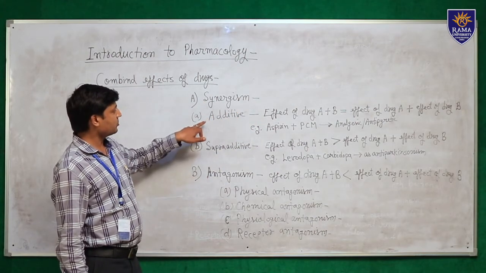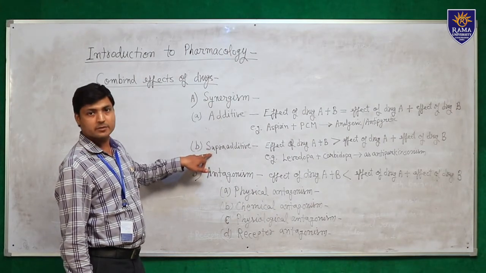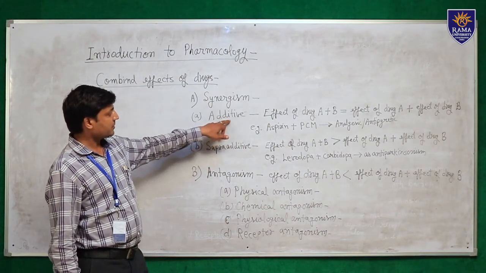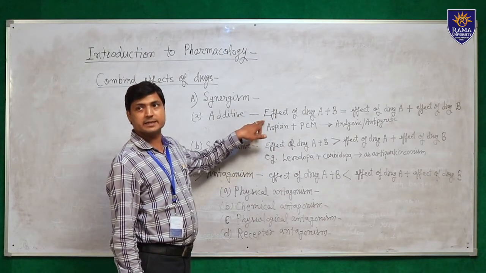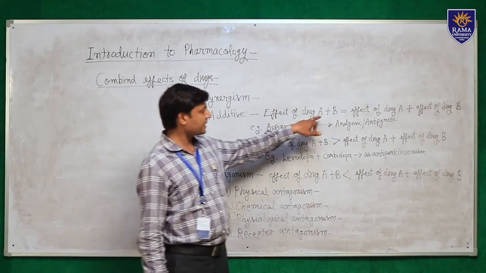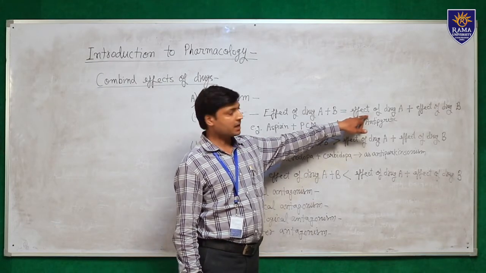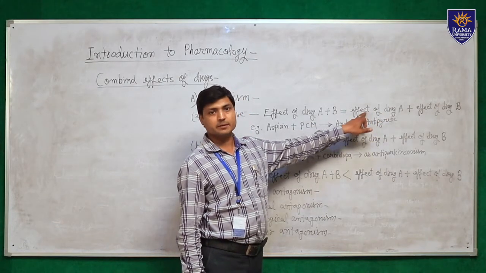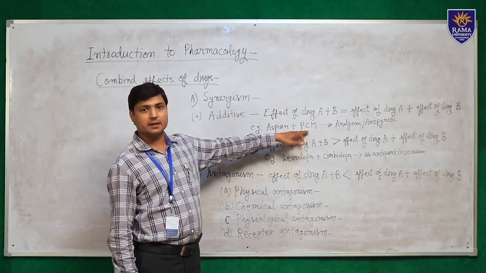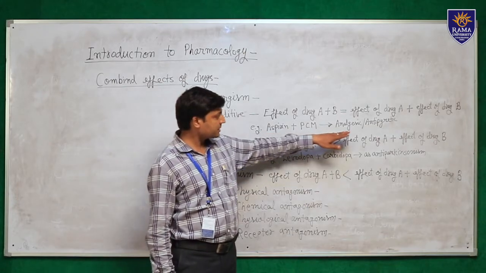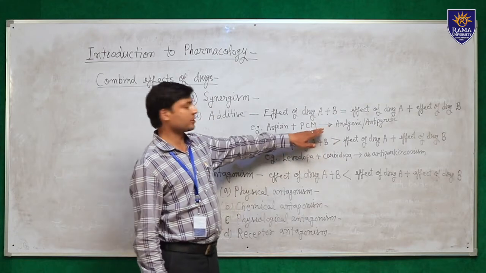Synergism is divided into two types. One is additive and the second one is supra-additive effect. In additive, when two drugs are given, the effect of the two drugs simply adds up. Means the effect of drug A plus B is simply equal to the individual effect of drug A plus the individual effect of drug B. For example, aspirin and paracetamol, when given together, produce analgesic and antipyretic effects that simply add up.